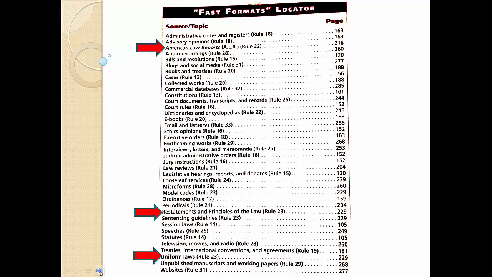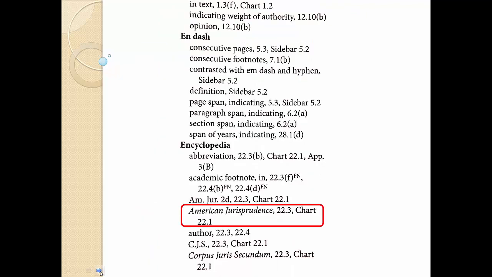For instance, by using the FAST Formats locator, you'll see that ALR annotations are on page 216, restatements are on page 229, as are uniform laws. Now here's an example of an index page. The index doesn't give you page references, instead it gives you a reference to the appropriate rules. For instance, when you look up American Jurisprudence Second, you're referred to Rule 22.3 and Chart 22.1, where you can find an example of a citation.